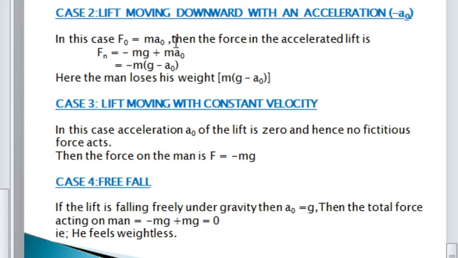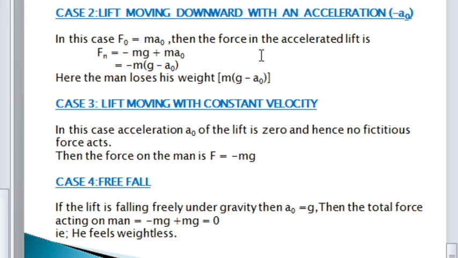How do I get this value? Because a0 in this case is represented by minus a0. From the expression of fictitious force, we already have a minus sign: F0 is equal to minus m into a0. So I am giving another minus sign due to this case, so here minus m into minus a0. These two minus signs cancel out. That's why F0 is equal to ma0.